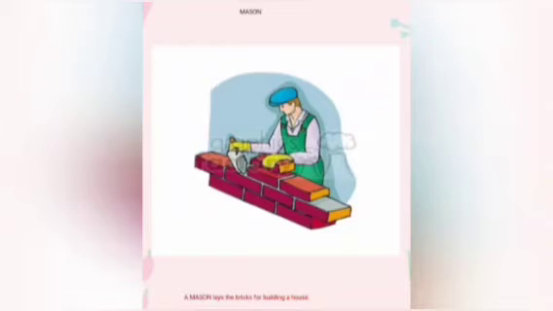What does he do? He mixes the cement, sand and water, and then he seals the bricks with this mixture to make strong walls. Have you seen at the construction site people mixing the cement, sand and water? Why do they mix this? Because they have to seal the bricks, children. And after making strong walls, they put cement on the walls for a smooth finishing. Are you clear now, children? So a mason lays the bricks for building a house.